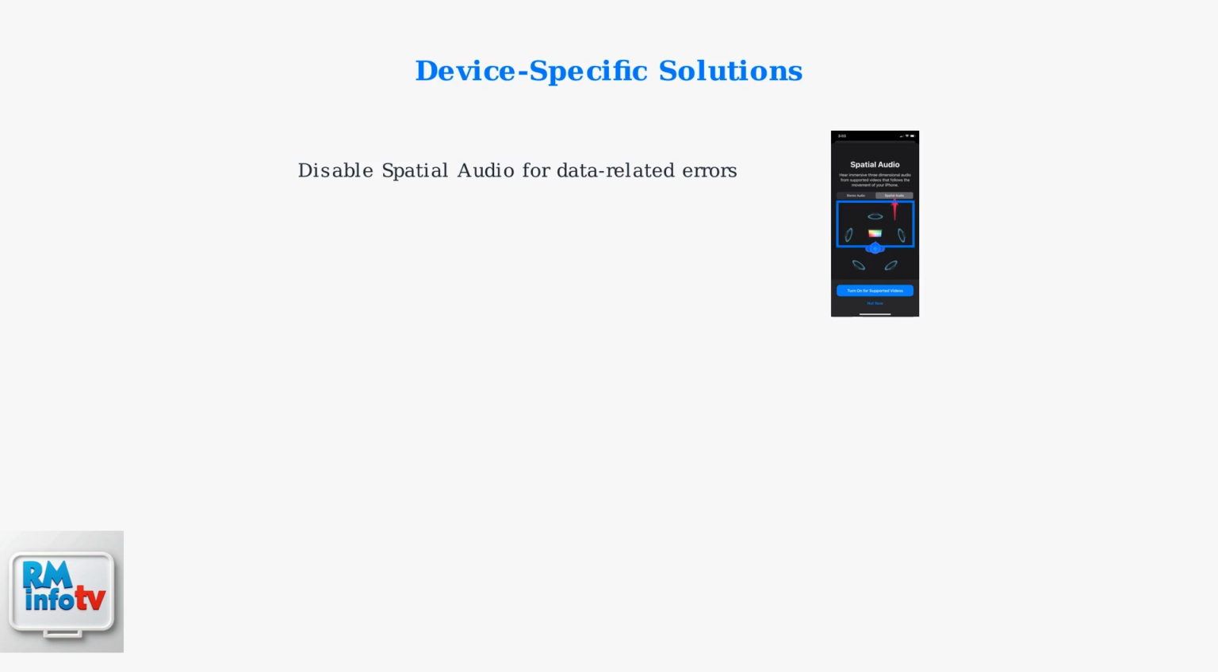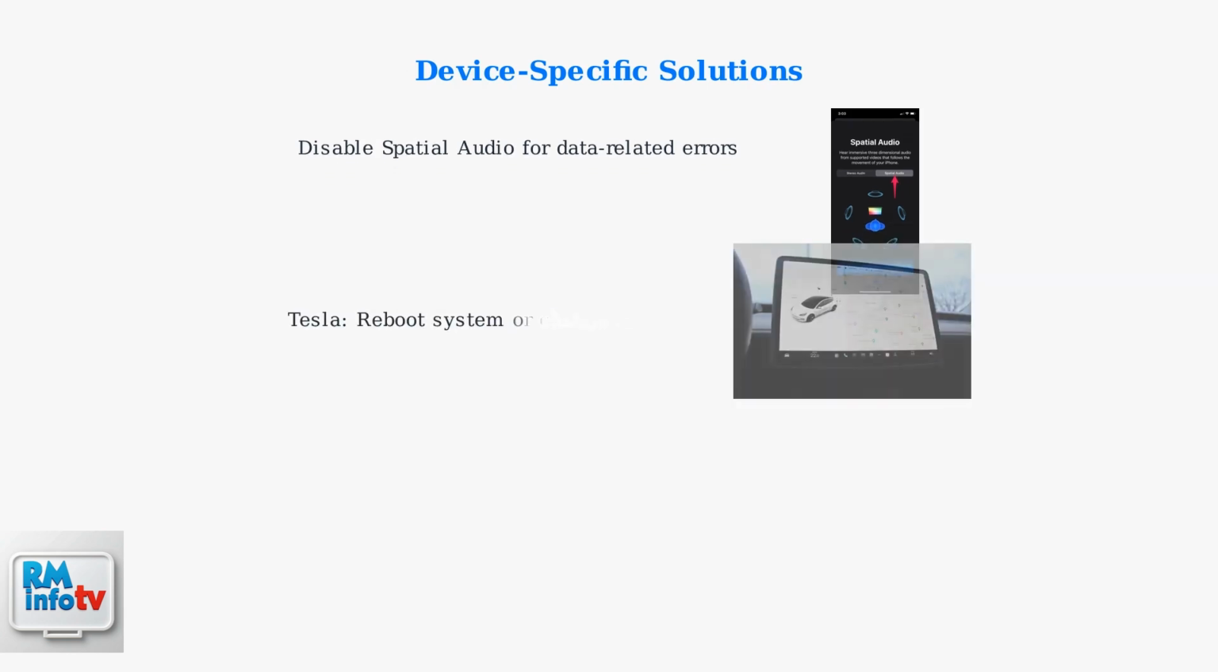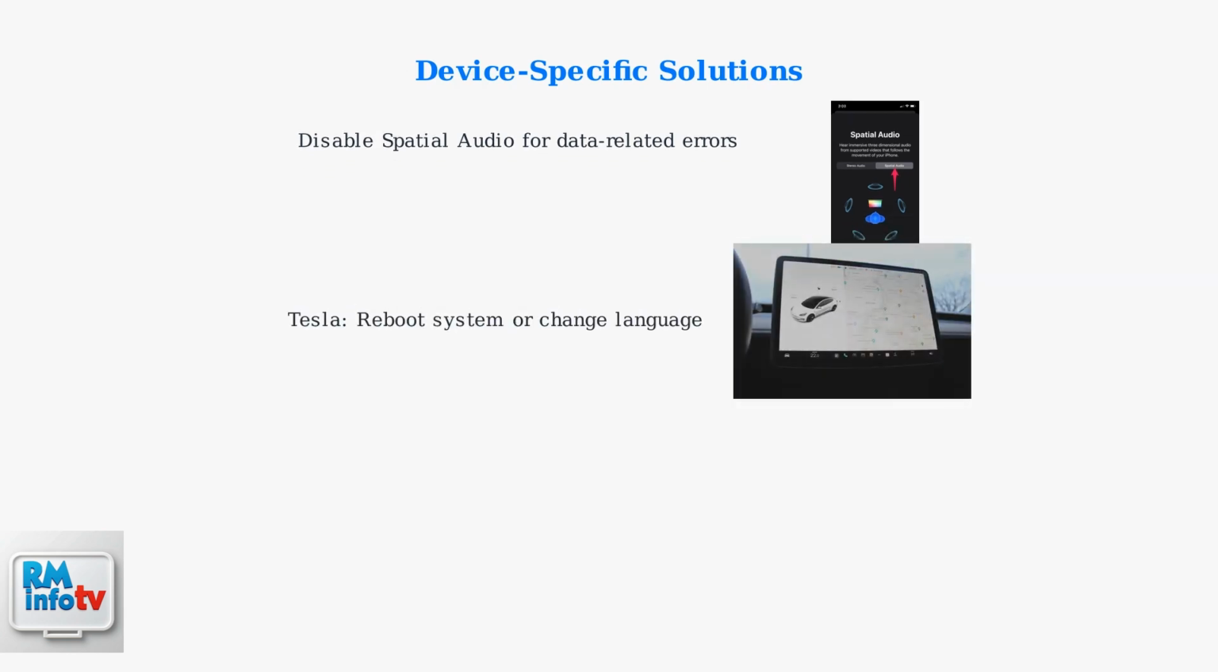Spatial audio can cause high data usage errors. In Settings, go to Music and turn off spatial audio to resolve error code 15527. For Tesla vehicles, try rebooting the car's system or changing the touchscreen language settings if Apple Music won't load properly.